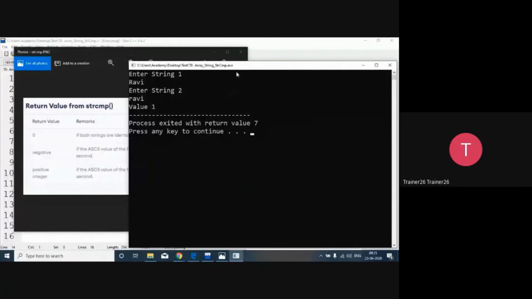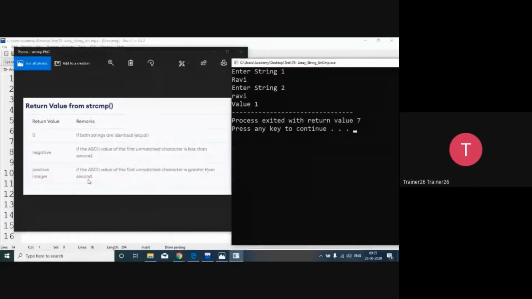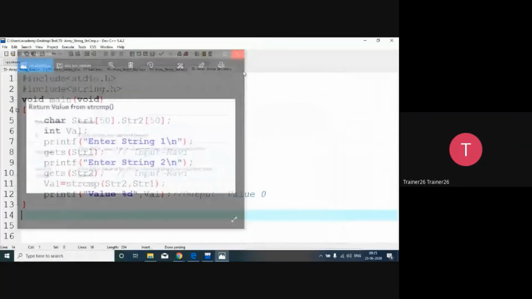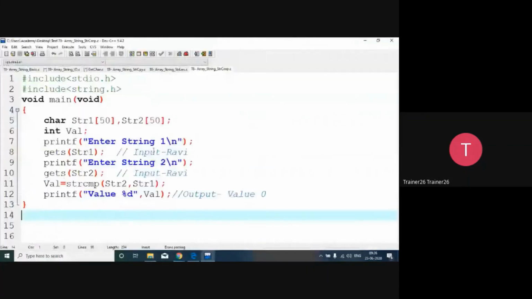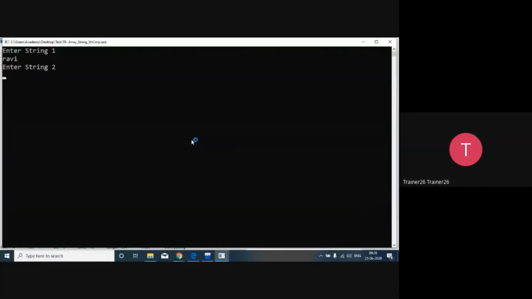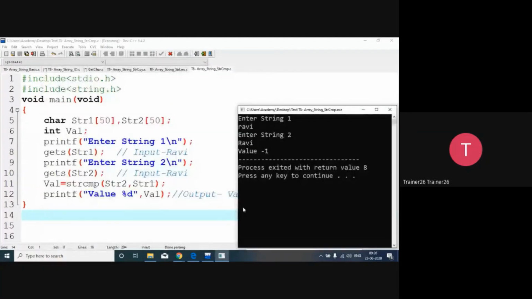So when will it give 1? When the unmatched character of the first is greater than the second. So the first character is greater here, R is capital and the smaller one is less, so here it gives positive. But the same way we reverse the situation, compile and run. The first one is a small one and another one is a greater. So it will give -1.